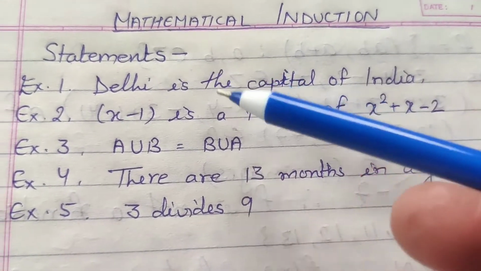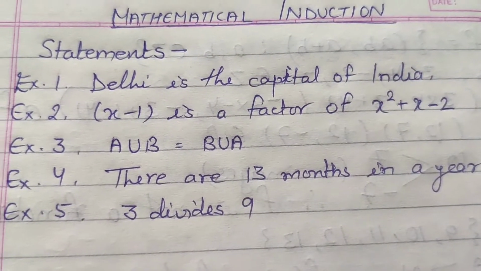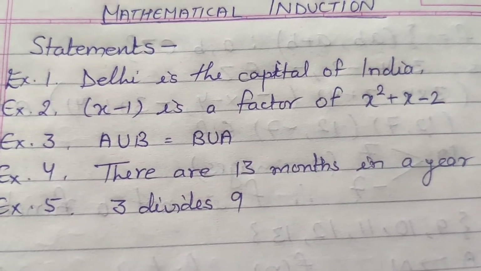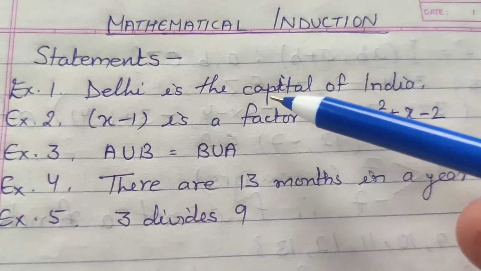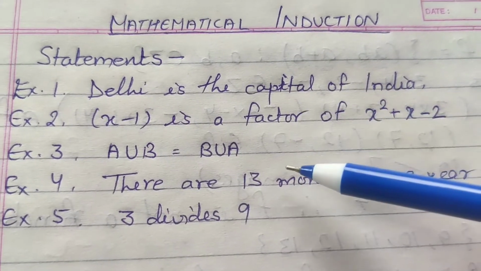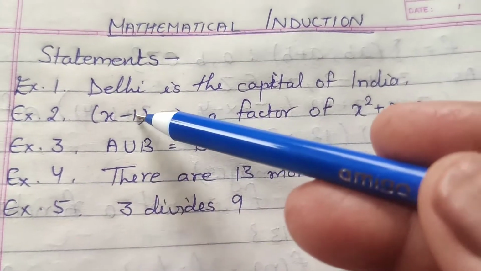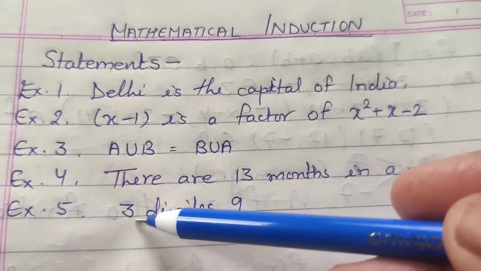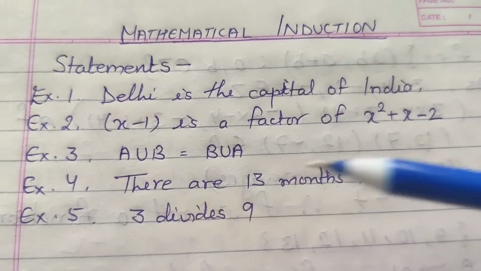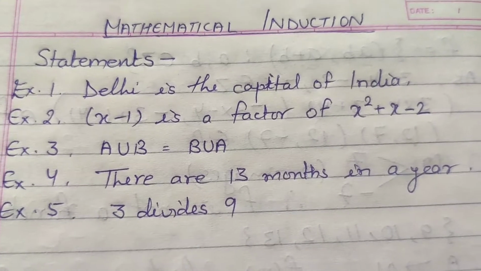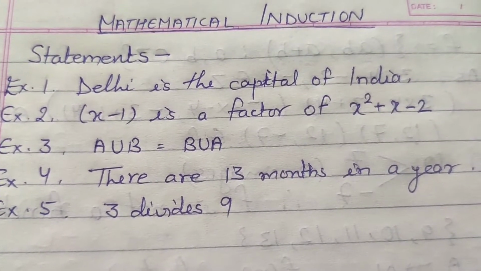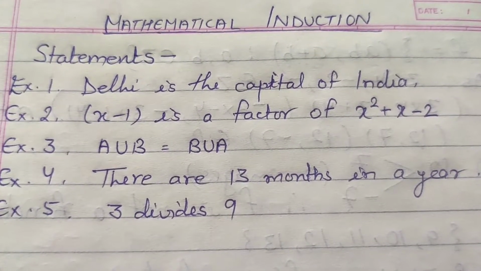Statement means it will either be true or false. And a statement in which mathematics is involved is called a mathematical statement. Now second, third and fifth, these are the mathematical statements. Okay. Now proving these statements to be true for all natural numbers is called